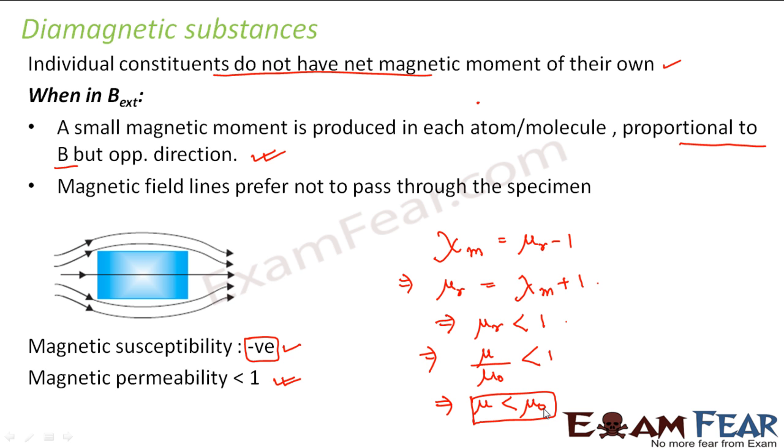Why do they not have a net magnetic moment of their own? And why, when we put it in an external magnetic field, is a small magnetic moment induced? We will study that after a few more slides. First I will tell you the properties of diamagnetic, paramagnetic and ferromagnetic materials, and then the theory behind their behavior.